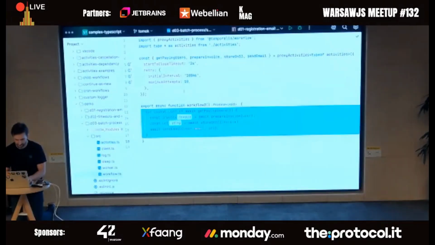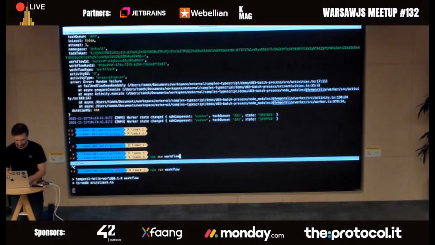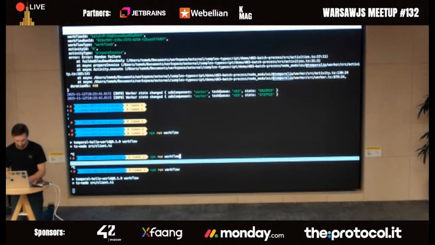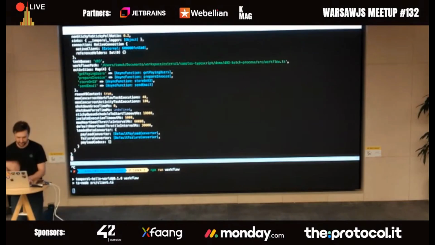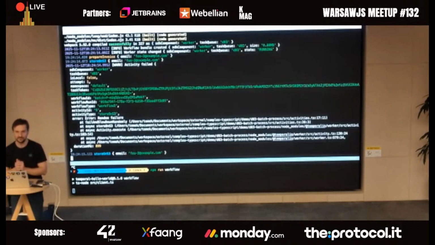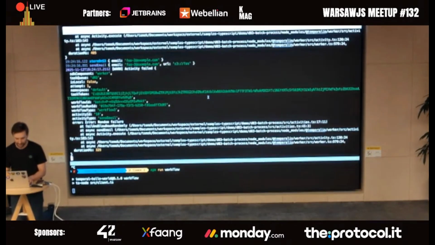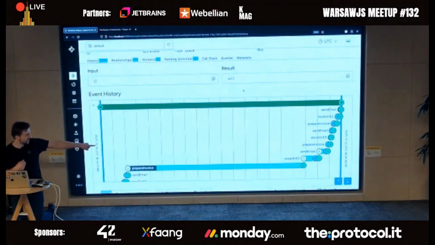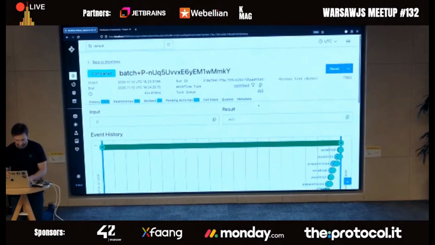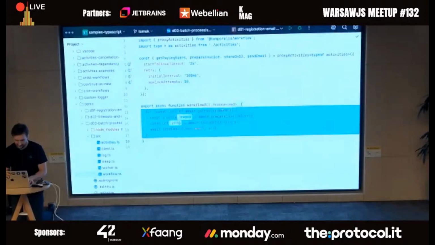So let's run it, right? Let's run the. Oh, I didn't want to run the workflow. I wanted to run the start. Okay, I'm restarting my node, and it immediately picks up the work where it left off, right? So if we now go back to the screenshot, as you can see, there's a huge gap. Nothing was going on because the server was down, and then it just succeeded. I hope it succeeded. And one last demo for today.